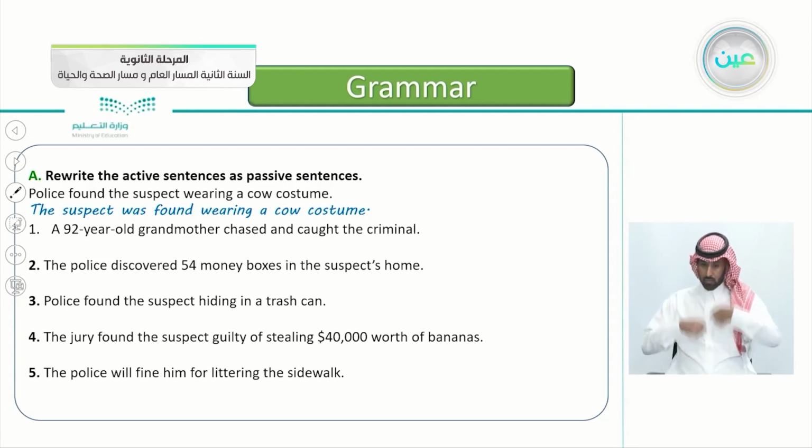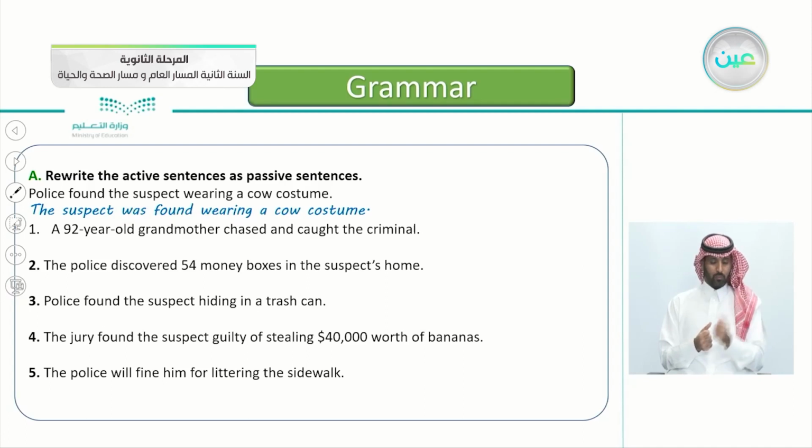This is an active. How do we turn it into passive? We begin again, yes, that's correct, with the object, which is the suspect. The suspect was found, yes, wearing a cow costume. So can you do number one here?